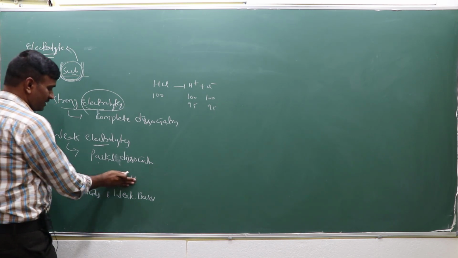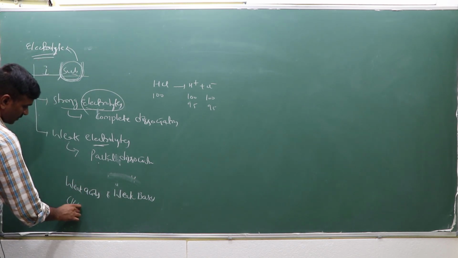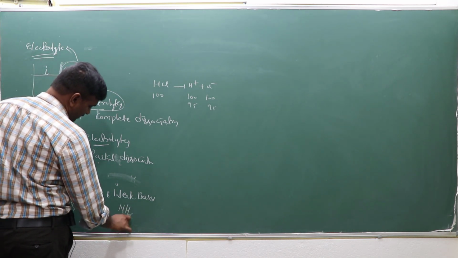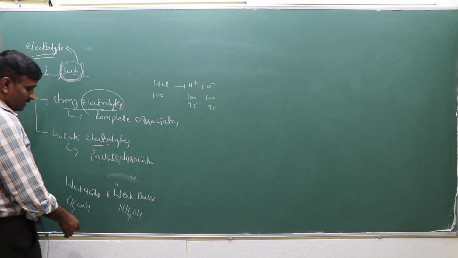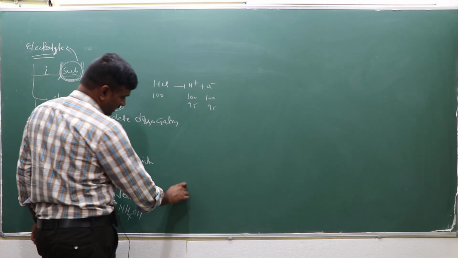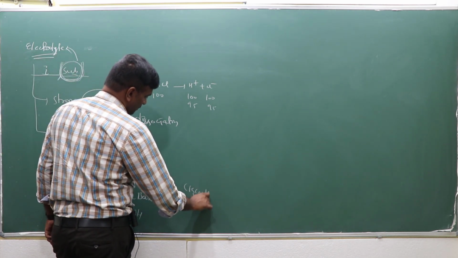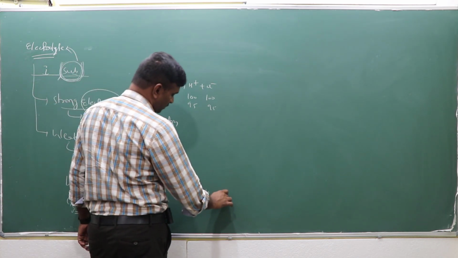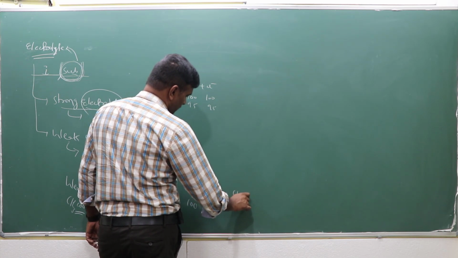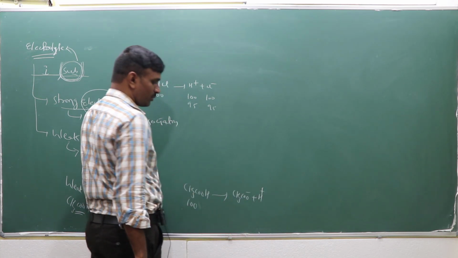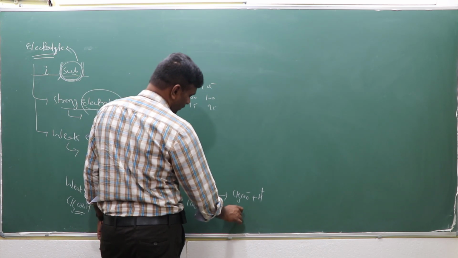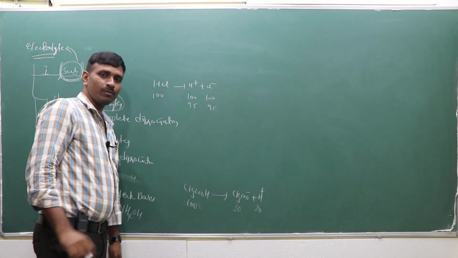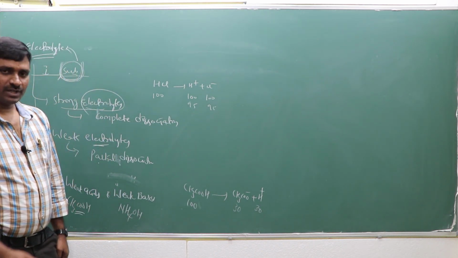Acetic acid is a weak acid, and ammonium hydroxide, NH4OH, is a weak base. Suppose 100 molecules of acetic acid are there. Dissociation into CH3COO minus and H plus takes place for only 30 or 40, and the remaining 70 stay in the molecular form.